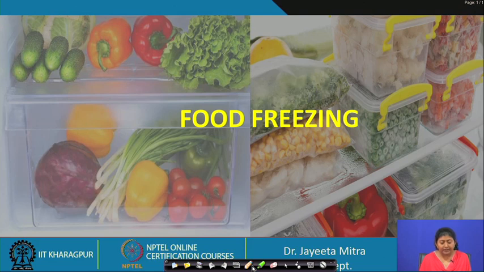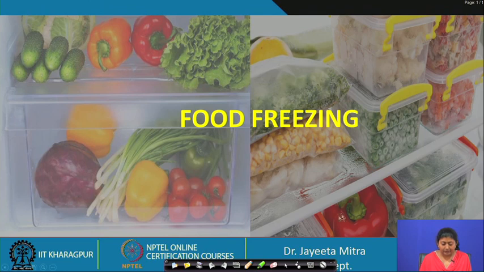The advantage is that when we freeze the material and after certain time of storage want to reuse it, we can get the initial quality and the structure of the food intact. That is not available if we preserve them by drying. Drying causes shrinkage, case hardening and deterioration of the structure, quality, flavor, color, etc., whereas freezing can preserve those qualities very well.